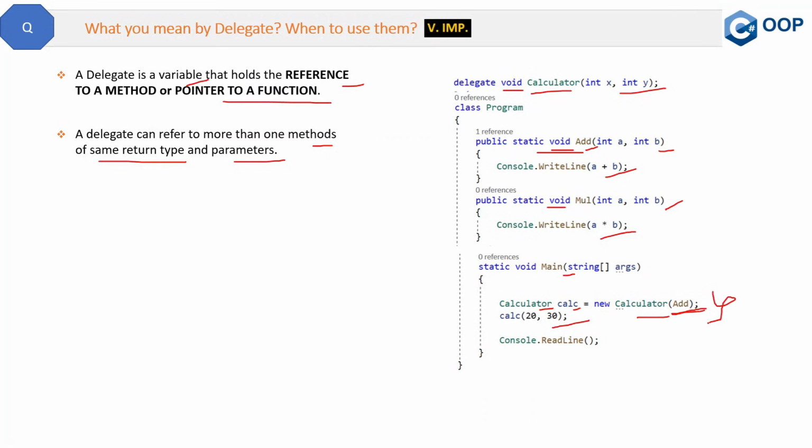If the interviewer asks you when to use the delegate, what is the requirement, the very short answer is when we need to pass a method as a parameter. There are requirements when we need to pass a method as a parameter. Now if I go into detail, that will be a 10 to 20 minute long video, because it is not that simple. We have to use reflection also, so that is a long story, but the short answer is when we need to pass a method as a parameter, then we need a delegate. So this is what a delegate is, how to use a delegate, and when to use a delegate. Now let me show you the same thing in the code.